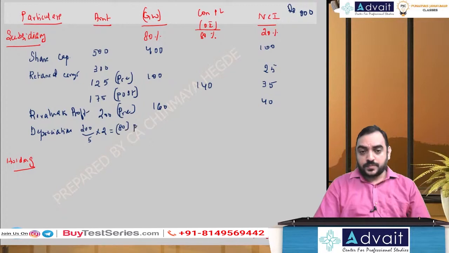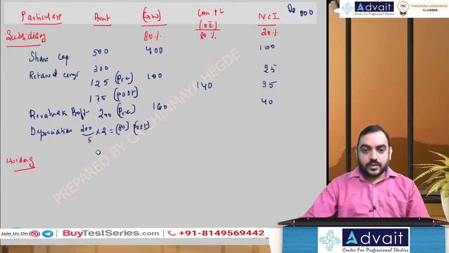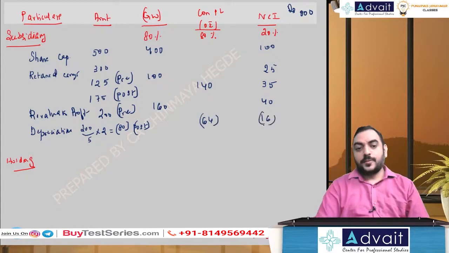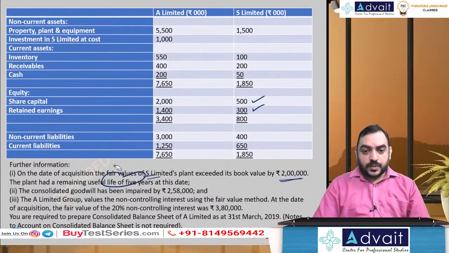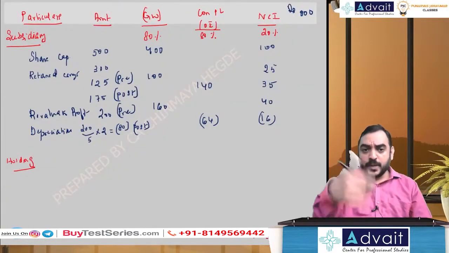And this is post-acquisition, because when revaluation is profit, depreciation is minus. So 80% of 80 is 64 within brackets, which goes to Con PL, and the balance 16 goes to NCI. So we are done with this adjustment. Impairment I will take at the last, when I do the holding company.